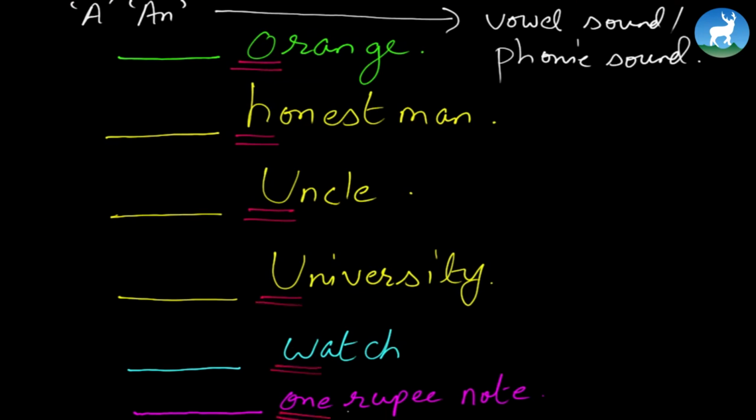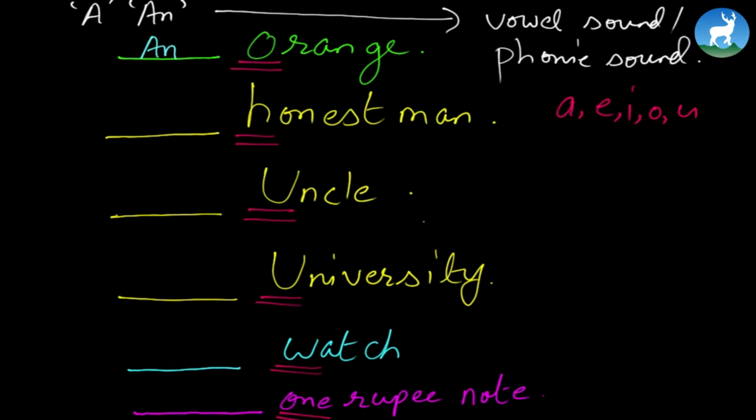For instance, when we pronounce orange, remember, if the pronunciation begins with a vowel sound, it's an. So it might include a, e, i, o, u. When we say orange, look at the very vowel sound that comes at the beginning. It's or-ah. When you have this phonic sound at the beginning, we place an. That's why the answer here would be an orange. Why? Because we go for the vowel sound. An orange.